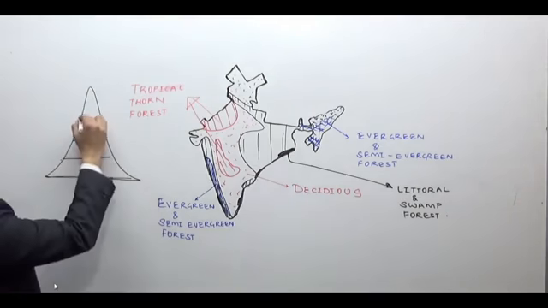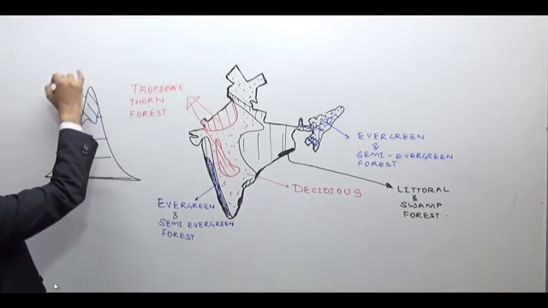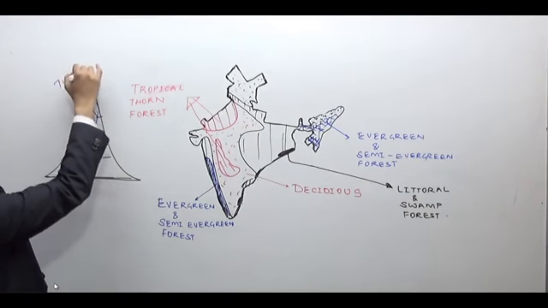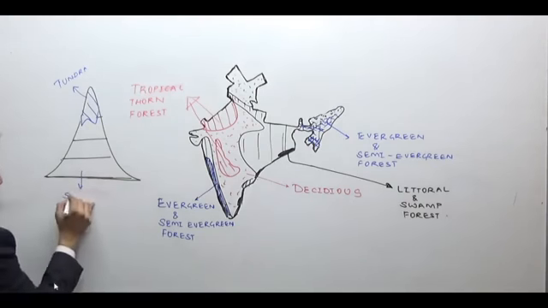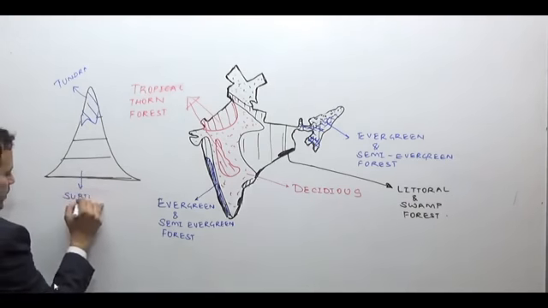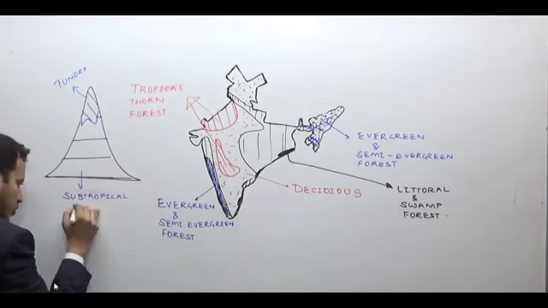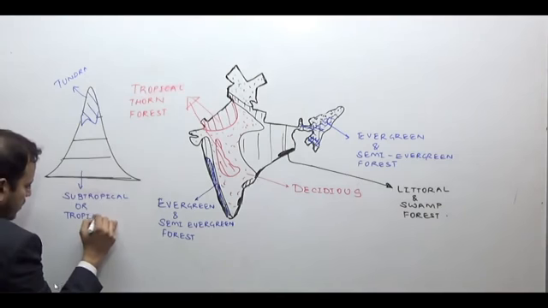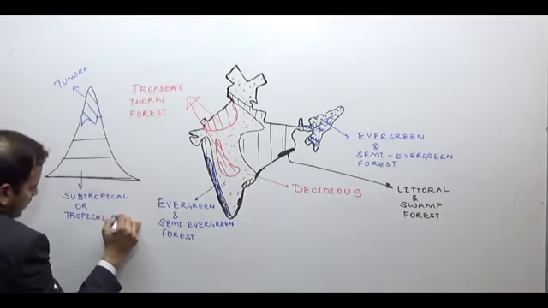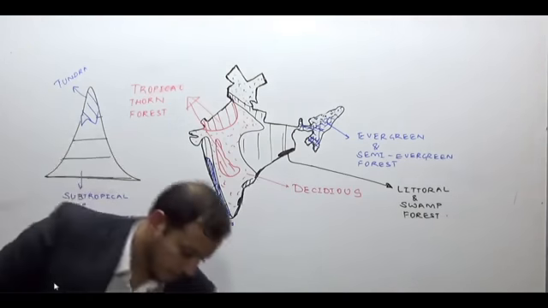If it is a very high mountain, there may be snow cover on the top of the mountain. The snow cover will give rise to the tundra forest. Then on the other hand, if it is in the rainy region, it will have subtropical or tropical evergreen forest.